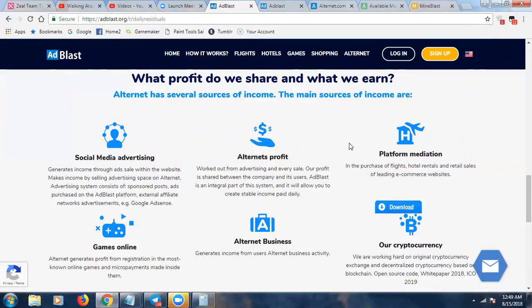Obviously, when you have a rev share that has other sources of income, it makes it way more sustainable, right? Now, that doesn't mean that there's no risk. It doesn't eliminate all the risk, because there's still risk involved, but it makes it a little bit more sustainable, okay? And while we're on the topic of risk, let me just say this real quick.